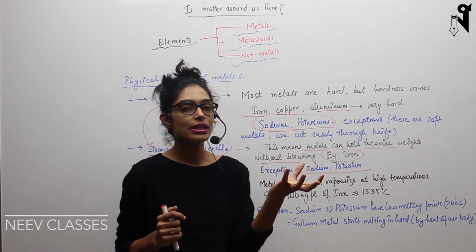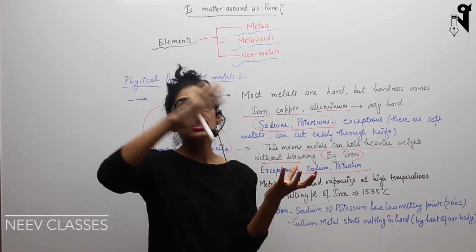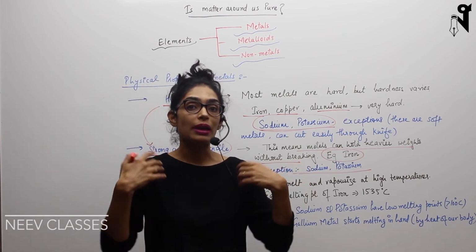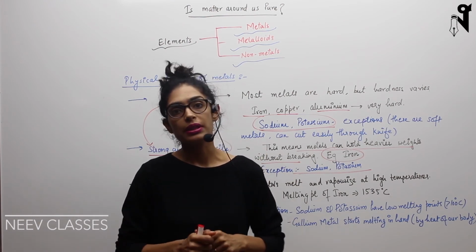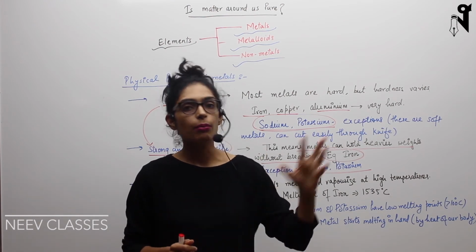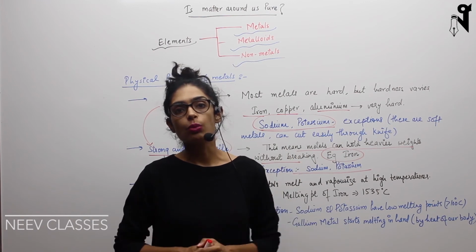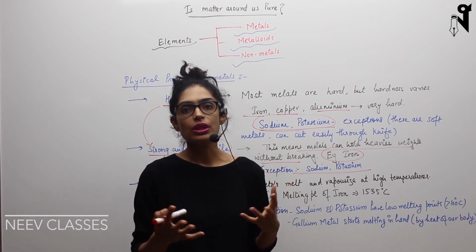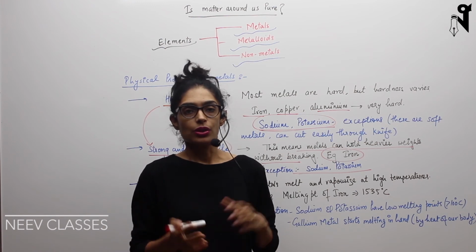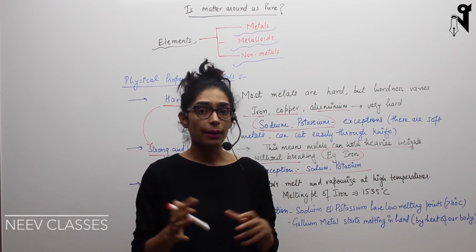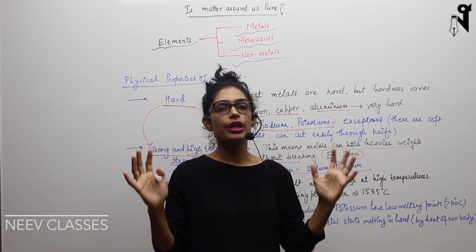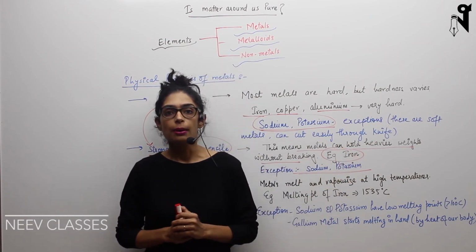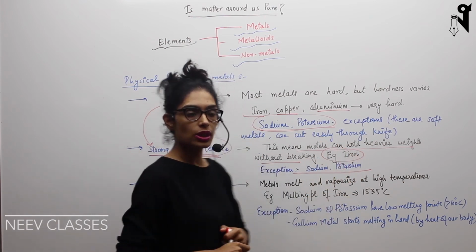Water takes 100 degrees Celsius to boil. So 15 times that heat is needed for your iron piece to melt. It is way more heat than what is required to melt other things. Similarly, copper also has approximately 1000 degrees Celsius as its melting point. So these are the metals which have a very high melting point, and most metals have a very good range of melting and boiling points. But there are again some exceptions.